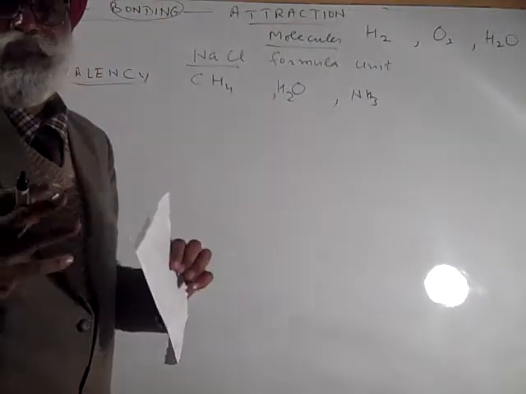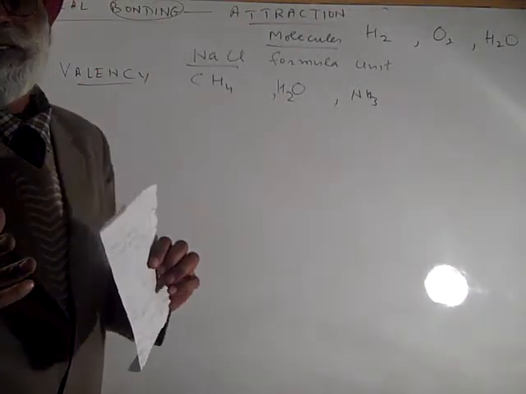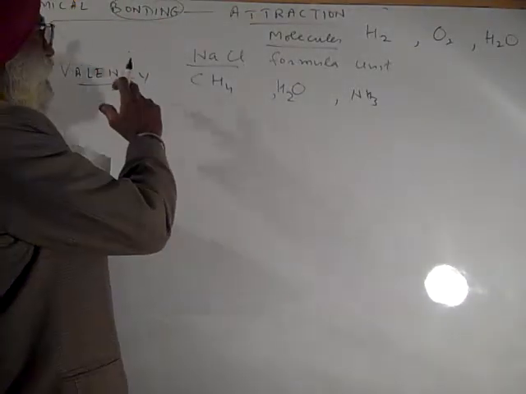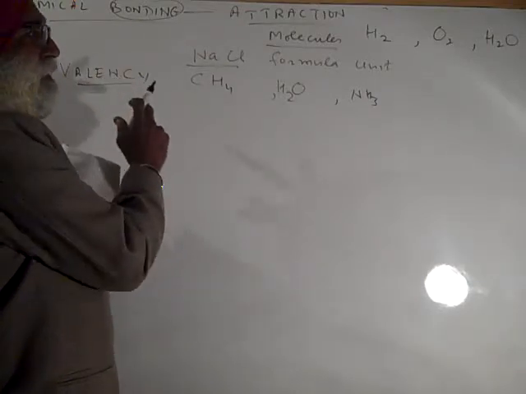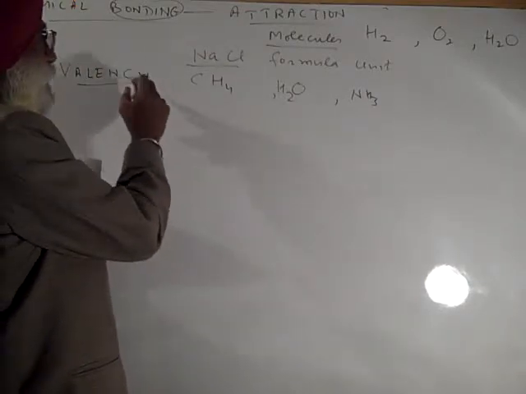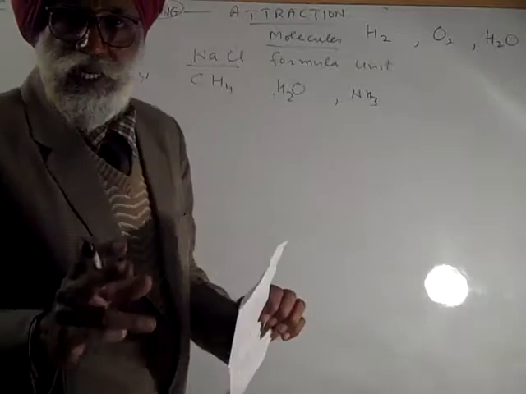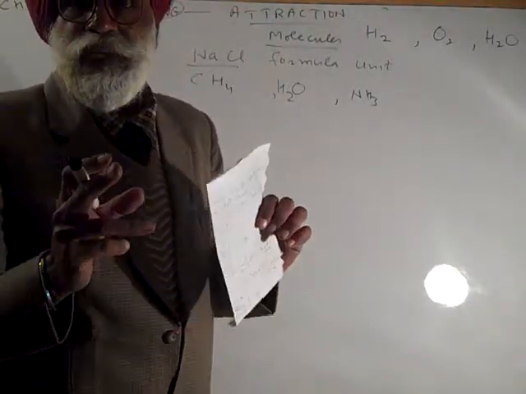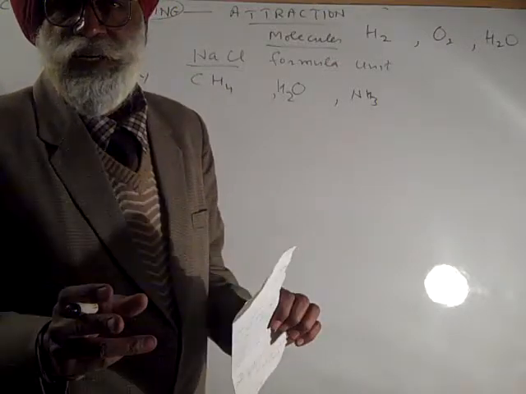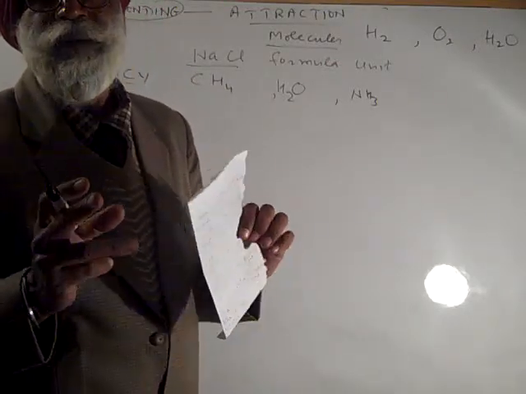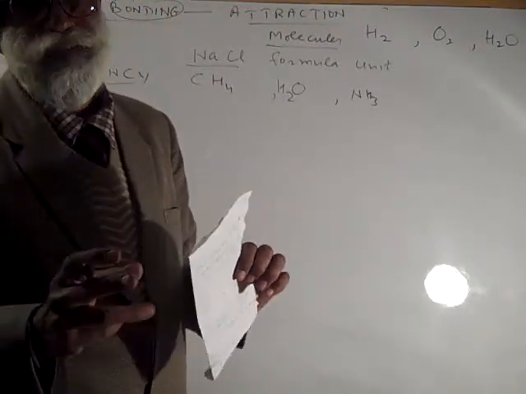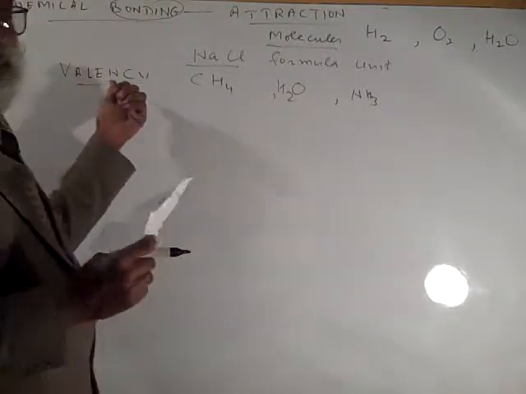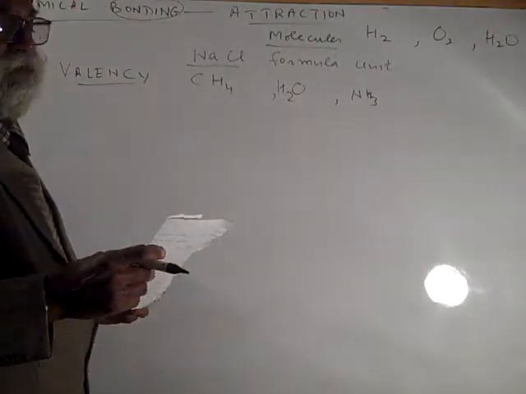So every atom is having combining capacity, and that is studied by the term valency. How is it defined? The number of hydrogen atoms, double the number of oxygen atoms, or 3 times the number of nitrogen atoms with which one atom of an element combines. That is taken up under the heading of valency.